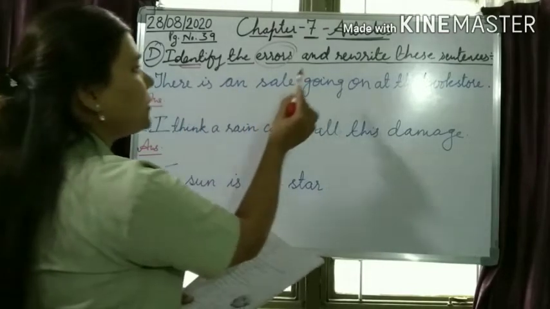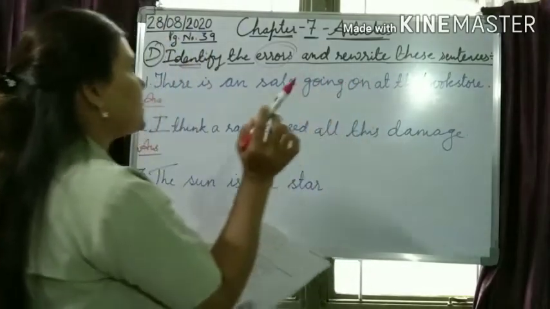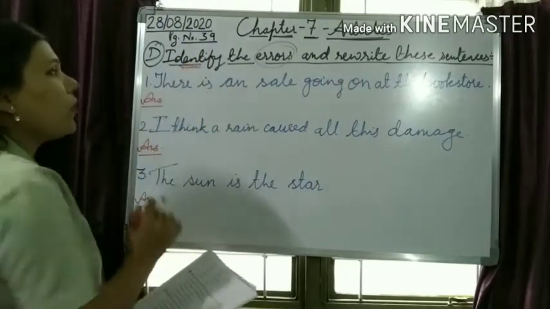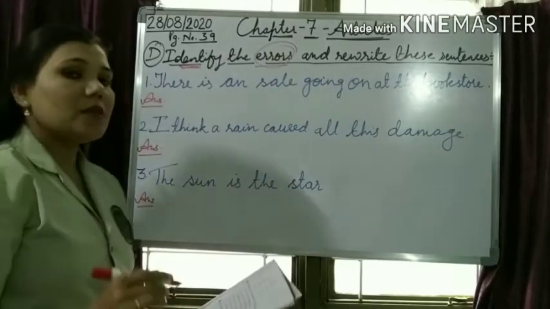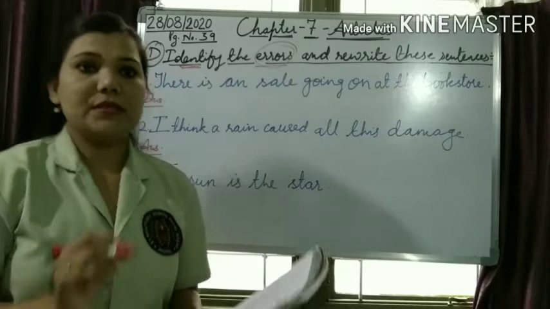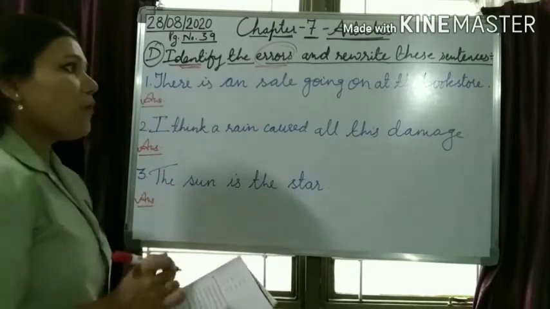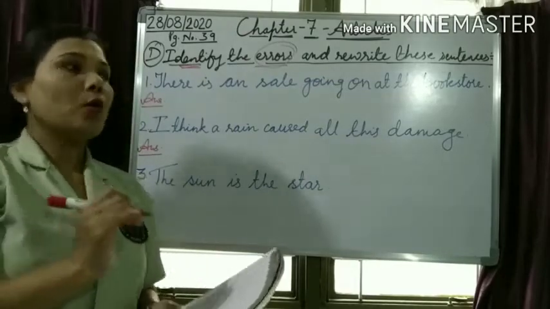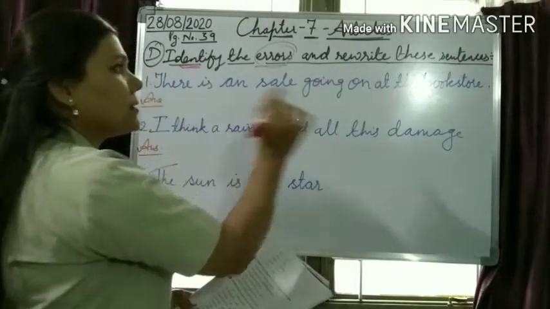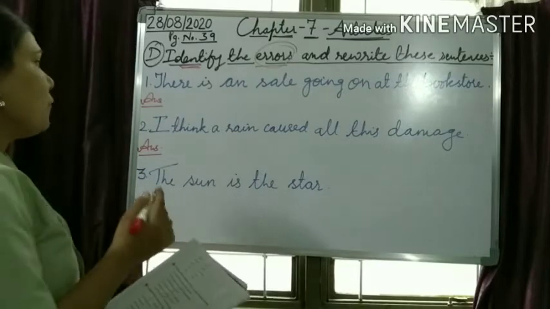Identify the errors and rewrite these sentences. What do we have to identify? Errors. Errors are the mistakes. There are some mistakes in these sentences. We have to pick them out, correct them, and then rewrite the sentences. Now let's see the first one.